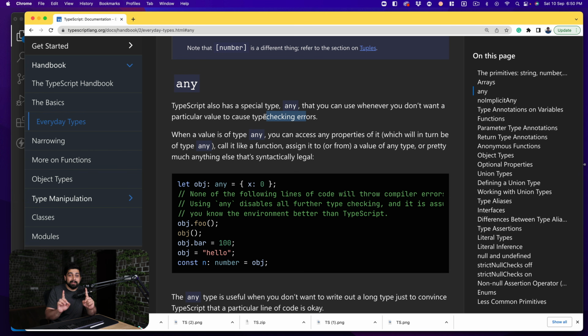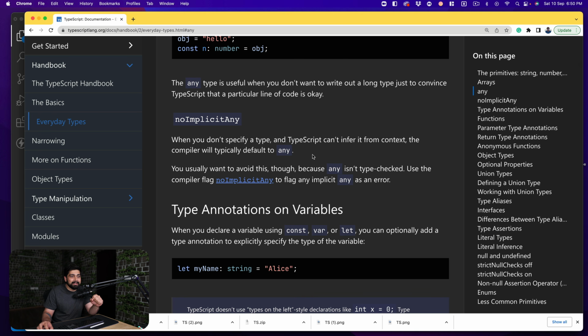Now notice this very carefully. Any is not a special type that you are assigning. It's not a string, it's not a boolean. Any is simply a marker in TypeScript which just says that, hey, I don't want to do the type checking for it. Basically, turn off the type checking for that particular value. You don't want that, otherwise why are you using TypeScript?